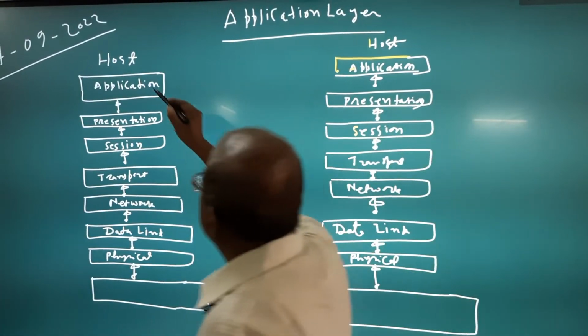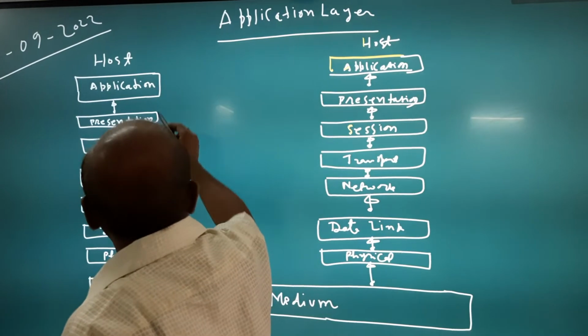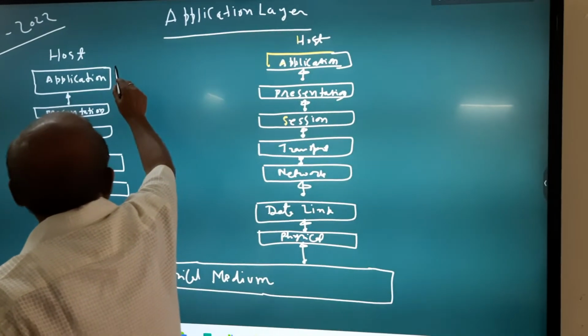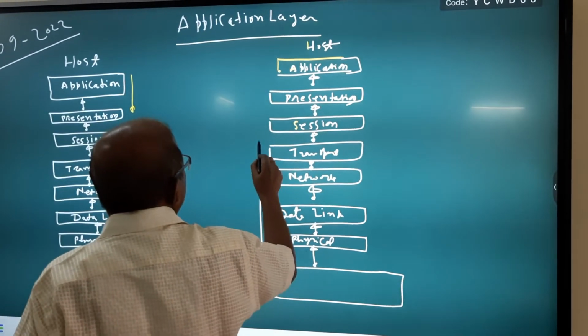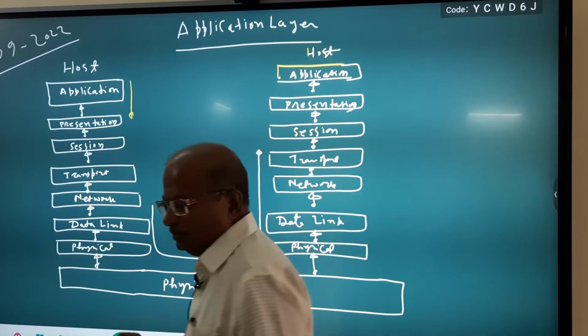That means your data is going downward here, coming here, and going upward on the receiving end side.